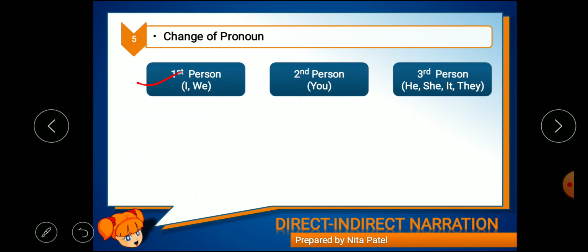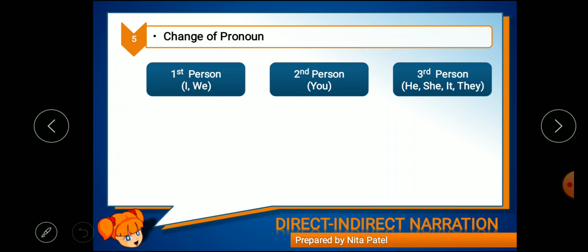First person, that is I, we, me, my, myself, us, our, ourselves. Second person, that is you, your, yourself, yourselves. Third person, that is he, she, it, they, himself, themselves, her, his, its. So this is the first person, second person, third person, right?